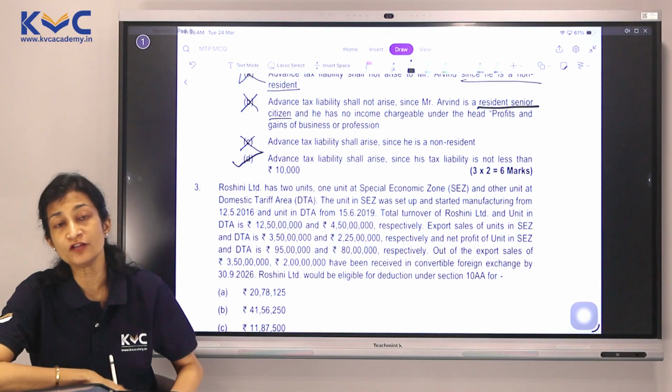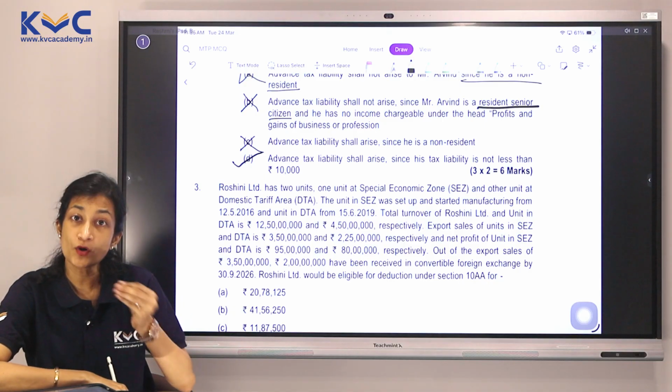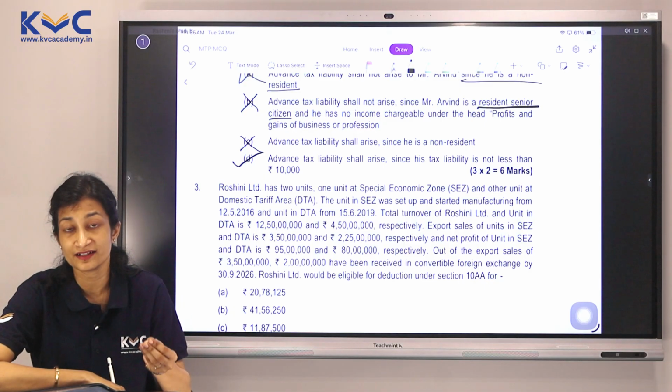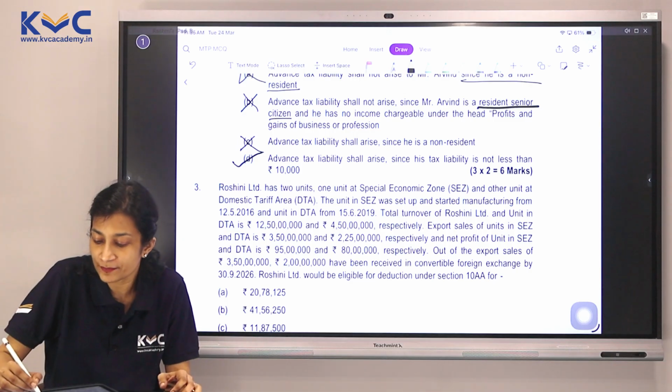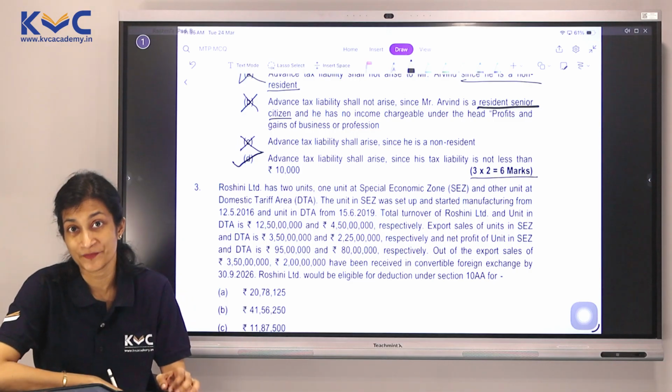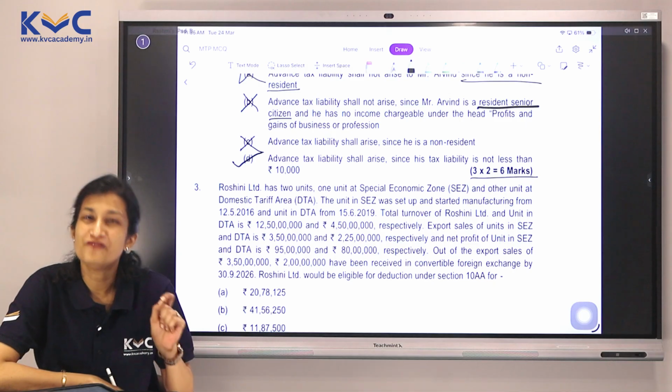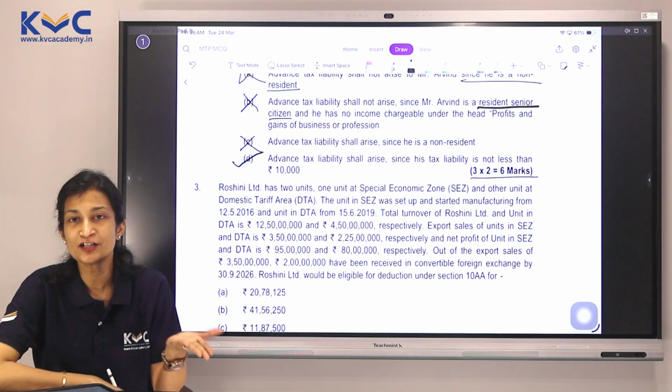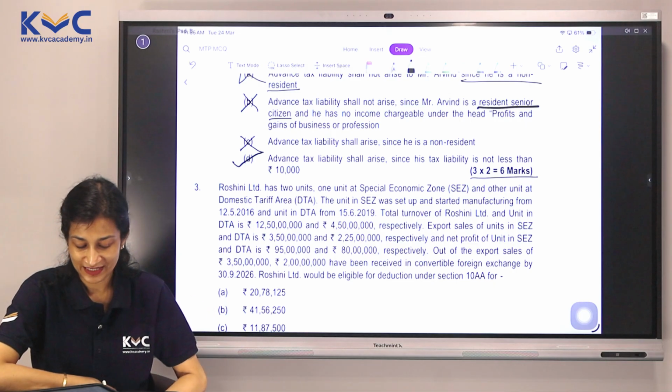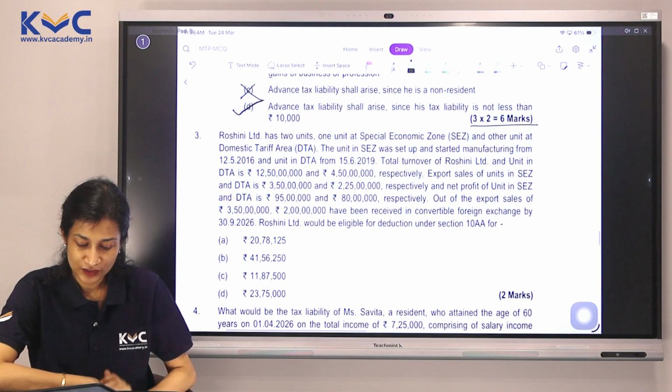So that's how we solve. Please take a minute more if you're not able to understand the question here, because you know very well each of them carries 2 marks. Very easy to score, very easy to lose. We are very much on the edge here. Let's take up the third one.